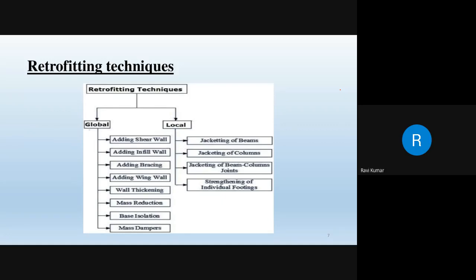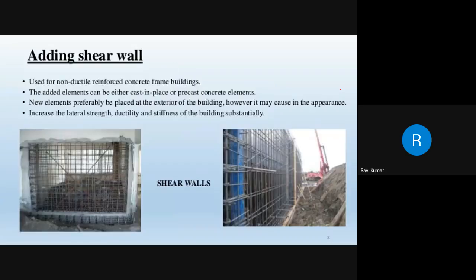Then with reference to local retrofitting techniques, there are jacketing of beam, jacketing of column, jacketing of beam column joint, and strengthening of individual footings. In addition to jacketing, nowadays we go for an FRP system, fiber reinforced polymer system, wrapping or provision of laminates. Now this is the photographic view of adding a shear wall.